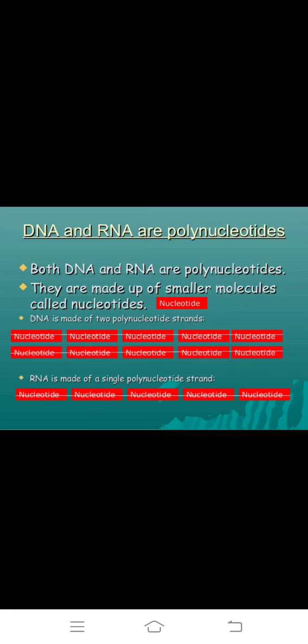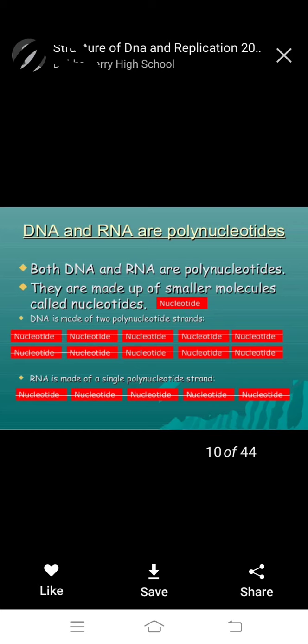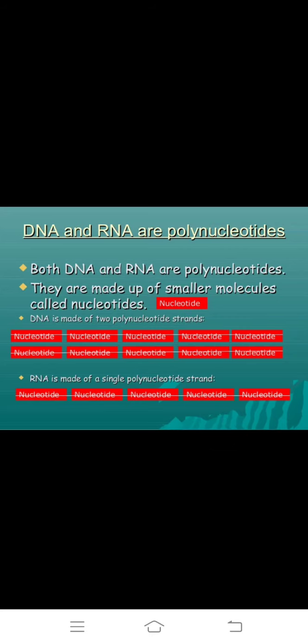DNA and RNA are both polynucleotides. They are made up of smaller units called nucleotides.